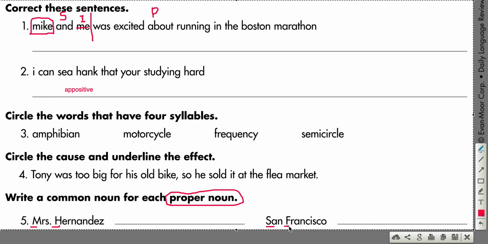They're proper. Now, a common noun is just like any other noun. Like if I said the word bike, for example, that's just a common noun. Flea market, it's just a common noun. It's not a specific flea market. If I said the Kansas City flea market, then you'd capitalize it because that's a specific flea market. The word Tony, that's a proper noun. That's somebody's name. You got to capitalize that.